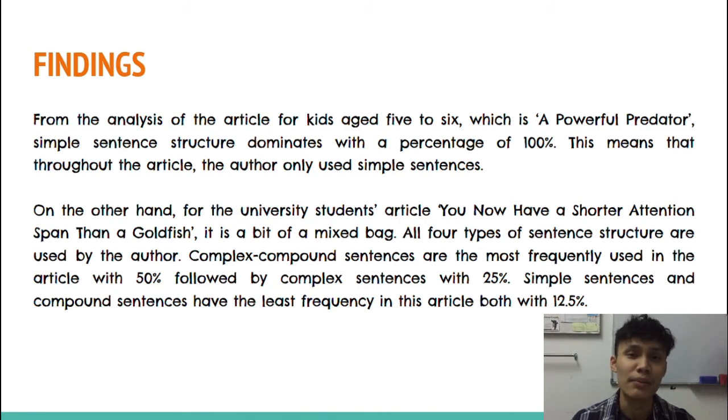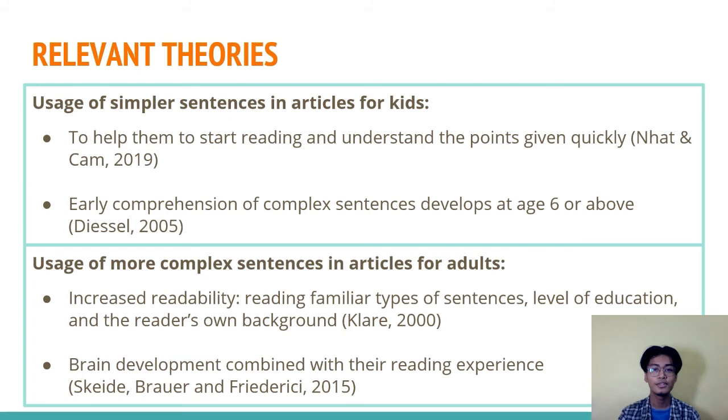Now, I will pass on to my friend Harith to continue. Now, there are some theories on why different types of sentences are used in articles targeted to different age groups. According to Nat and Cam, the usage of simpler sentences in articles for kids is to help them start reading and easily understand the points given in a short period of time.